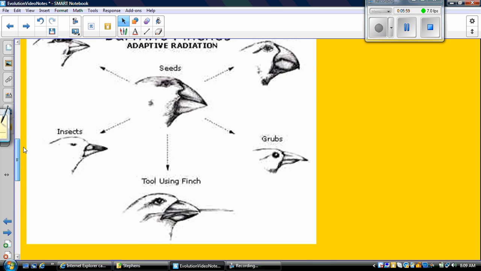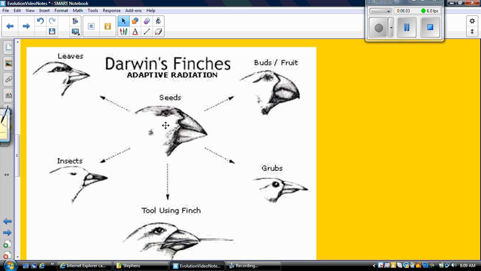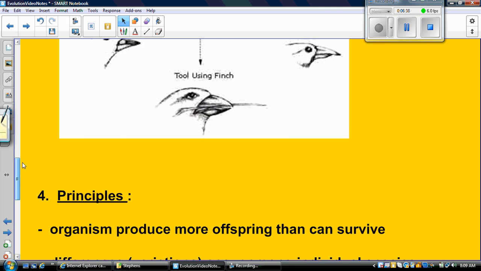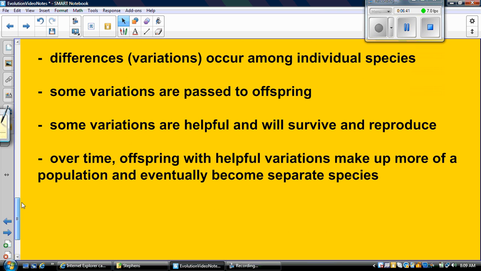For example, if we look at this finch that started out eating seeds, let's say there was a drought one year, and there weren't a lot of plants producing seeds. If there was a finch that had a little bit longer beak, it could go out, dig around, and eat insects. So this finch with the longer beak will mate with another finch that has a longer beak. They'll pass on that long beak, which is a helpful variation, to their offspring, and eventually they'll become a separate species. Okay? So that's kind of what he found out from doing his research with the finches, the principles of natural selection.